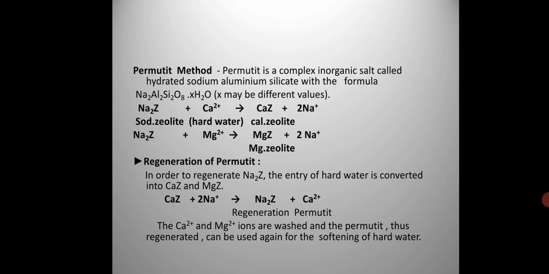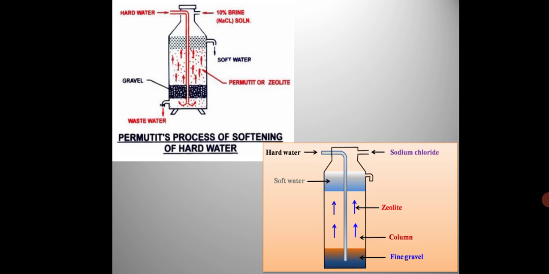First we convert hard water to soft water, and throughout the day this process is carried out. Then the permutite gets exhausted. The exhausted permutite is regenerated by adding 10% brine solution. This reaction takes place throughout the night, and the permutite is regenerated.